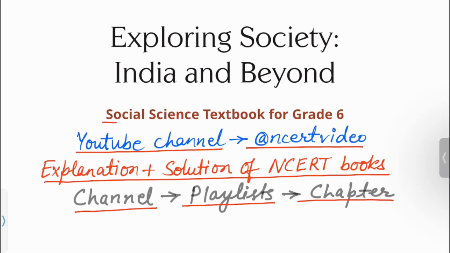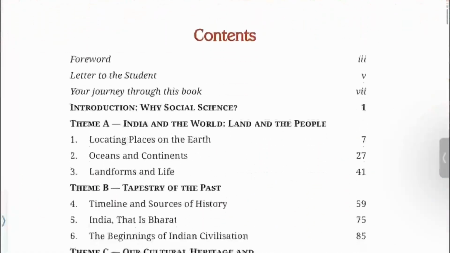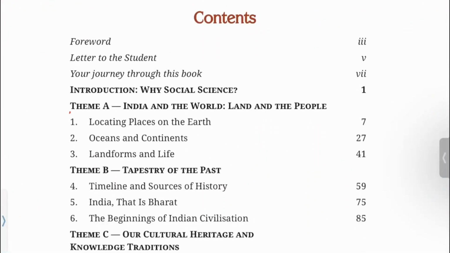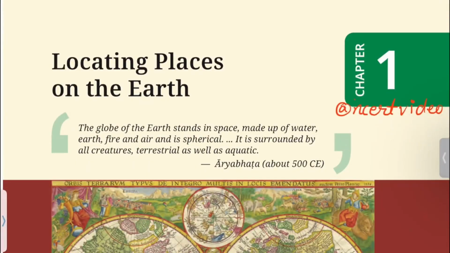Today we will be studying the Social Science textbook for grade 6, Exploring Society: India and Beyond. Theme A: India and the World, Land and the People. 1. Locating places on the earth. Let's start chapter 1, Locating places on the earth.